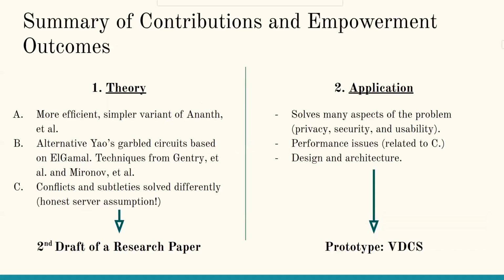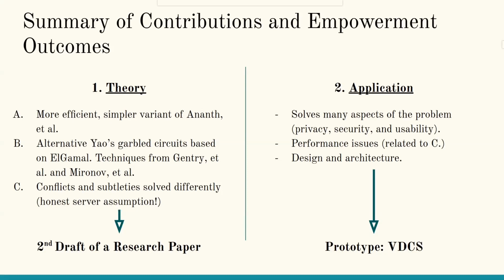So before moving on to the demo, here is a brief summary of the major takeaways of our work. On the theoretical side, our contributions can be summarized in the following set of points. First, we describe a simpler, more efficient variant of a protocol for delegating verifiable computations that simplifies and follows up on the work of Anand et al. This is made possible by using an alternative construction of Yao's garbled circuits based on El Gamal encryption versus the more complex PHHO used in the original work. This let us reduce the complexity of re-randomization, for example, to a simple multiplication of integers.